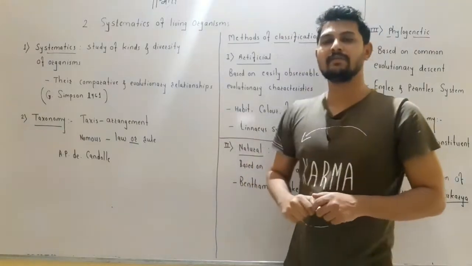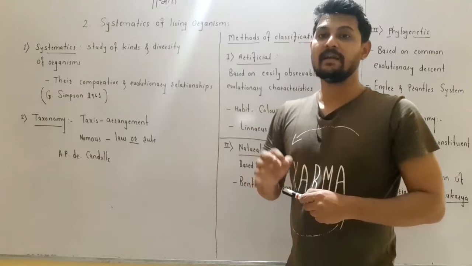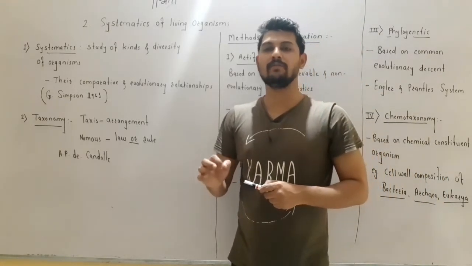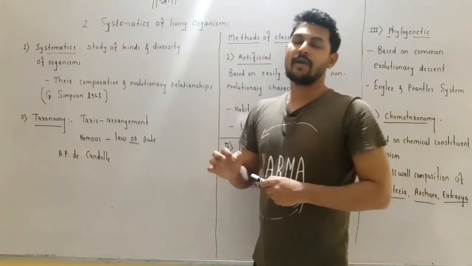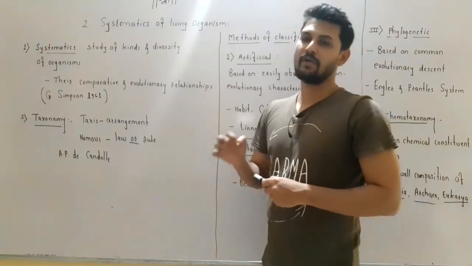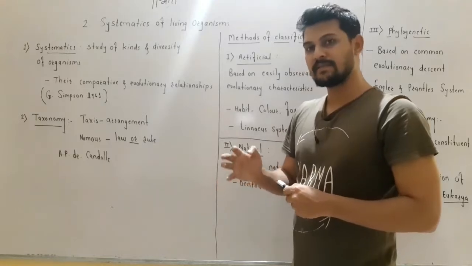In the first lesson we studied that there are around 17 to 18 lakh different plants and animals, or living organisms, which are known to us. To study these different types of organisms, it is necessary to classify them, and for the classification purpose we use taxonomy as well as systematics.